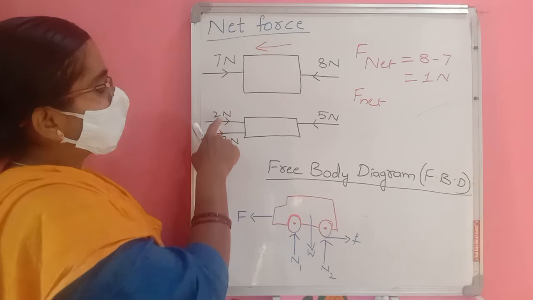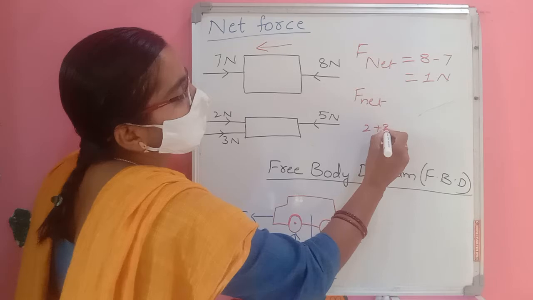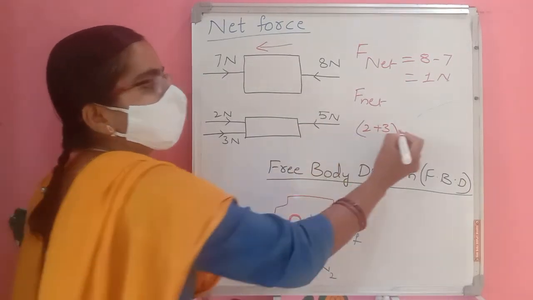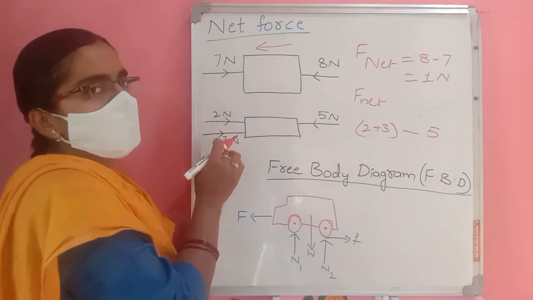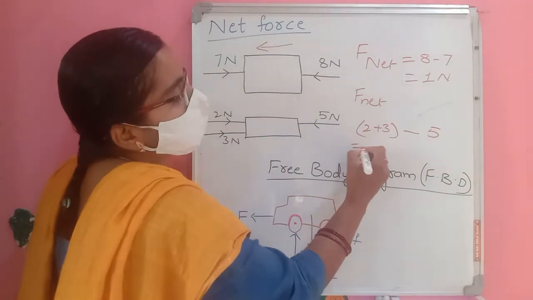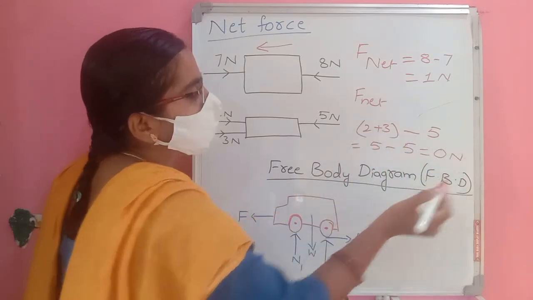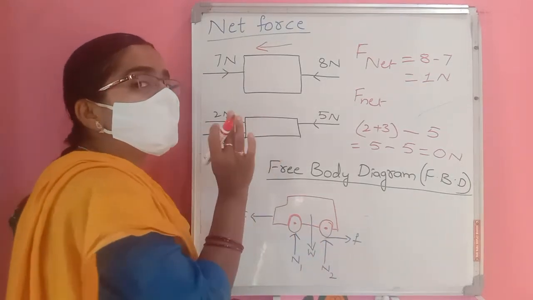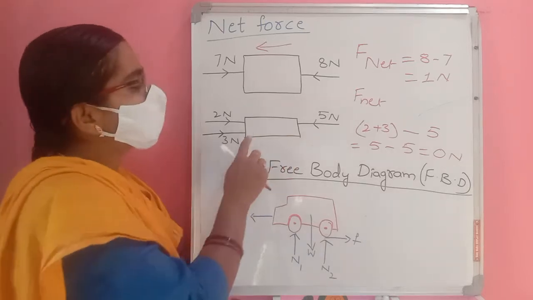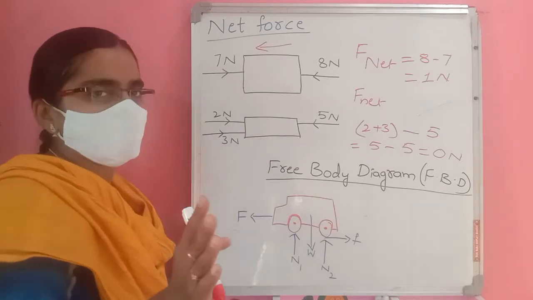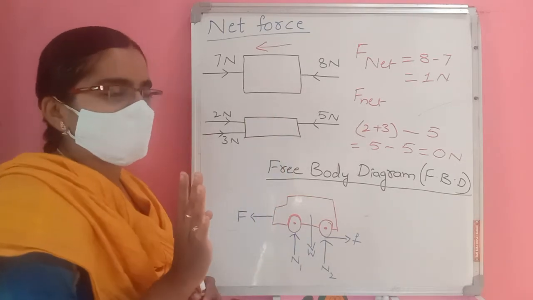If you come here, on this side it is applying 2 newtons and 3 newtons both. Same side forces we add, and opposite side forces we subtract. First these two are added: 2 plus 3 is 5. Then subtract the opposite side 5: 5 minus 5 is 0 newton. So no net force is applying on this, and there is no direction. This means the object cannot move to any place. So this is a rest object.